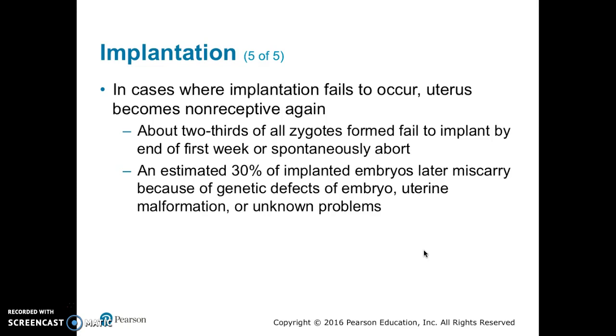In cases where implantation fails to occur, the uterus becomes non-receptive again. About 2/3 of all zygotes formed fail to implant by the end of the first week, or they spontaneously abort. An estimated 30% of implanted embryos later miscarry because of genetic defects of the embryo, uterine malformation, or other unknown problems.